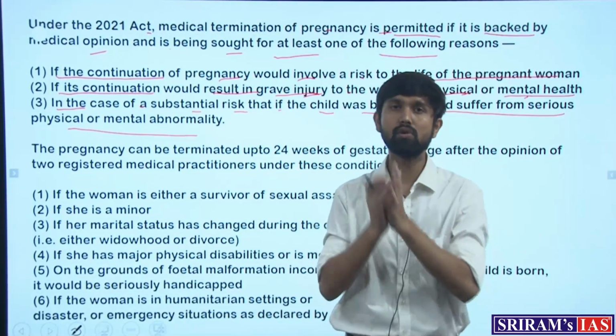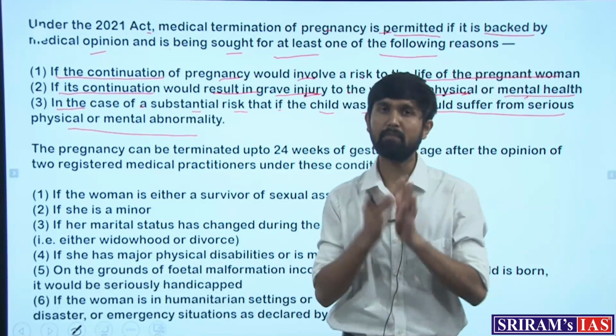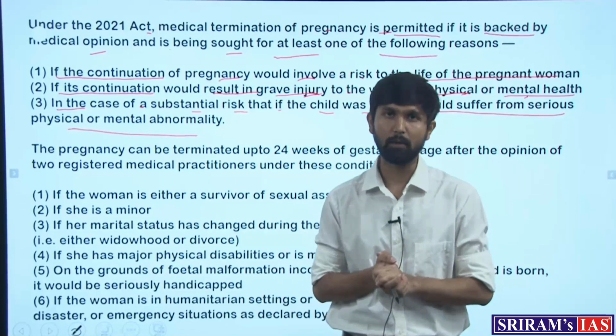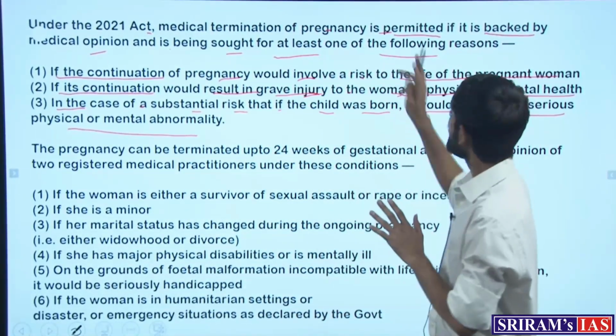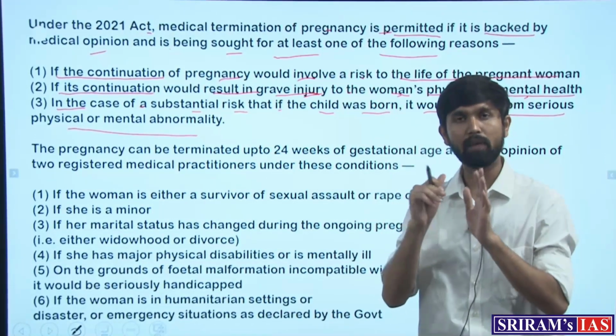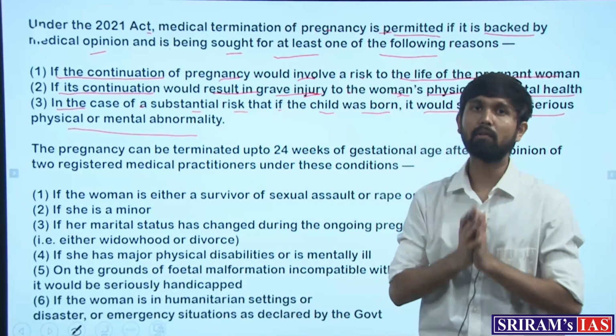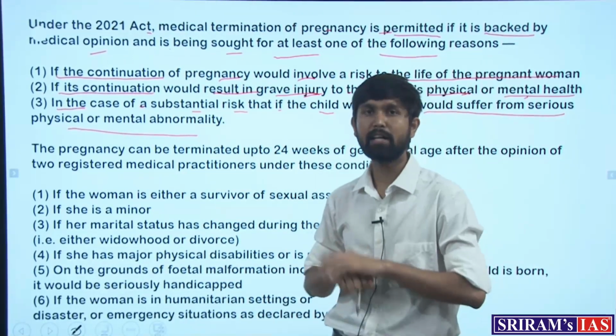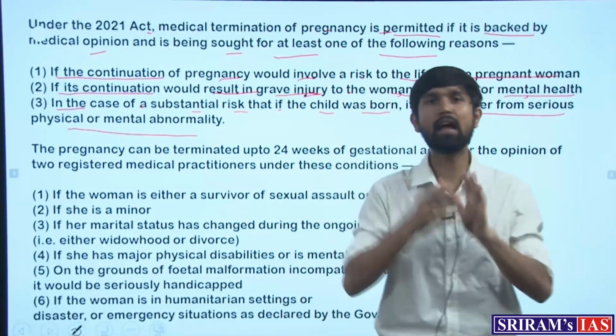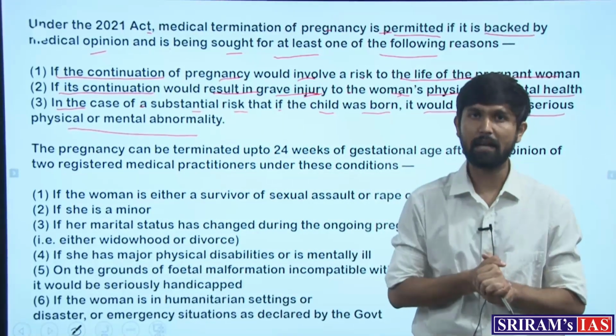In that case also, it can become a valid reason to seek termination of pregnancy. So these are the conditions under which, before the passing of 20 weeks, a single medical practitioner's opinion can be taken and the pregnancy can be terminated.